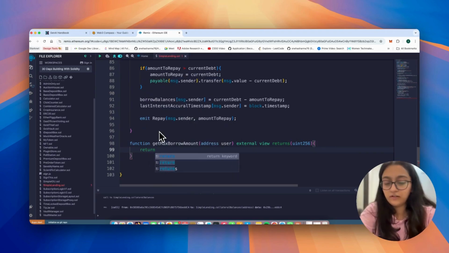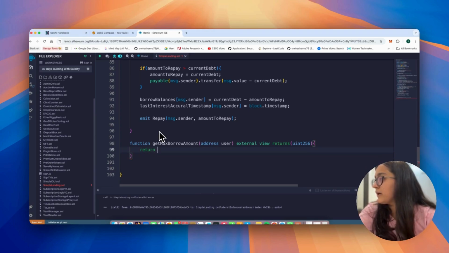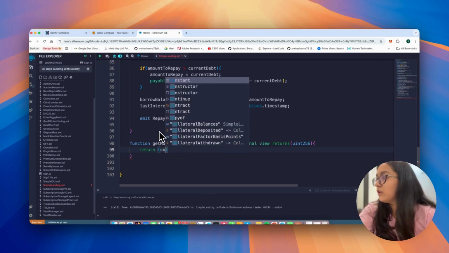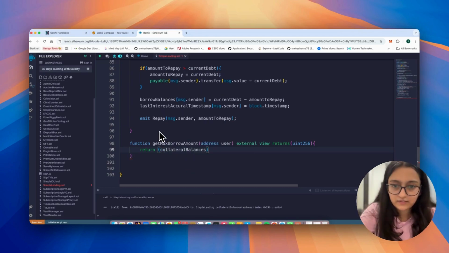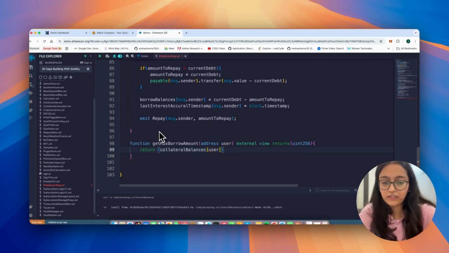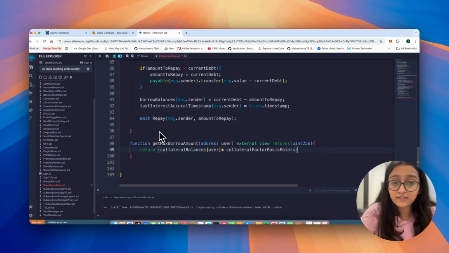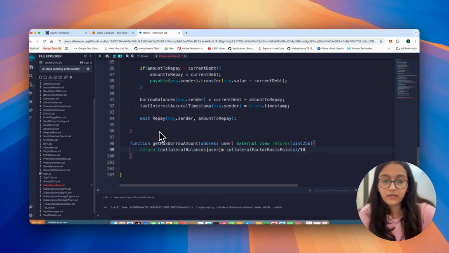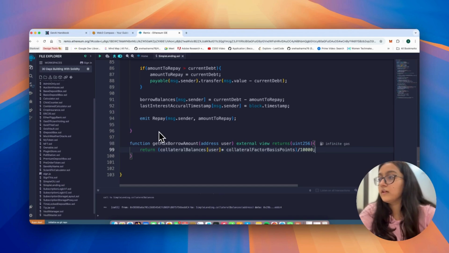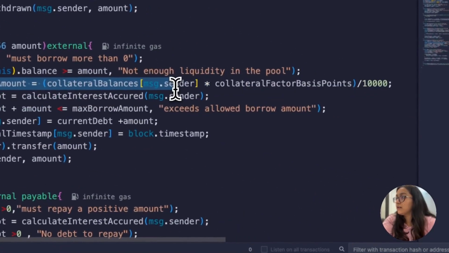So we will say return collateral balances of the user into collateral factor basis points divided by 10,000. Great. Now, this is how we calculated it here, right?